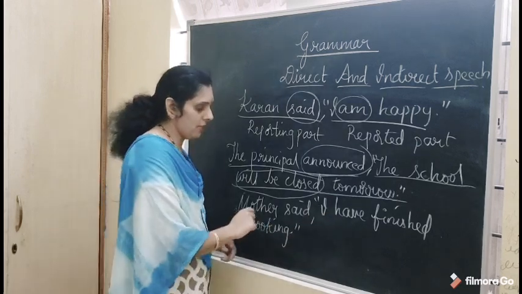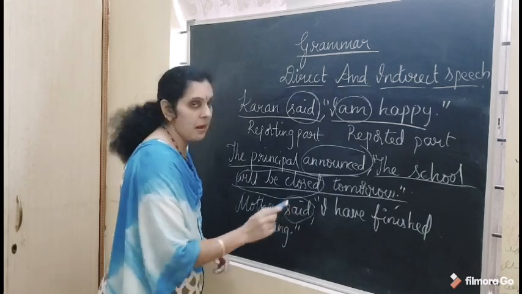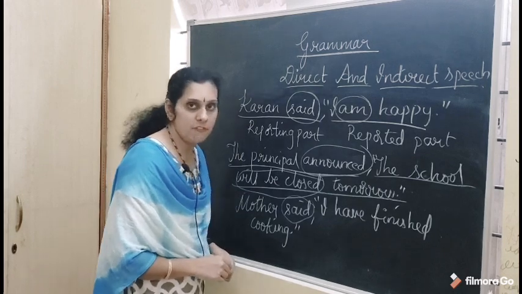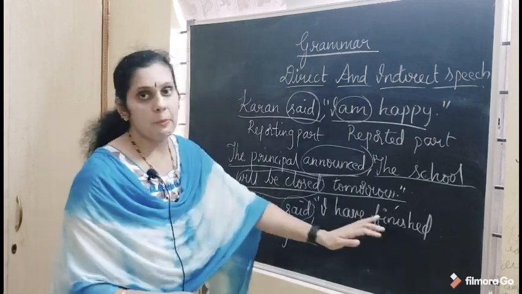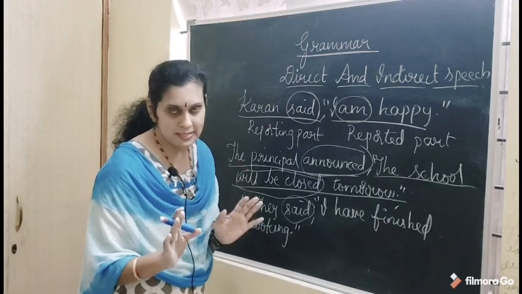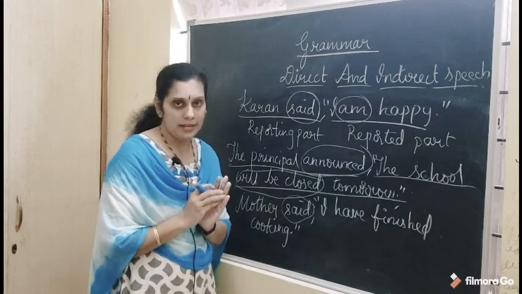You have again two parts here, the reporting part and the reported part. The verb in the reporting part is the reporting verb, and the verb in the reported part is the reported verb, and they are separated by a comma. So if you remember these things, then you can know that this statement is in direct speech.